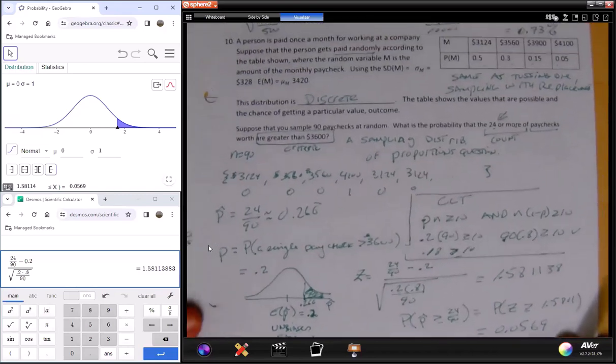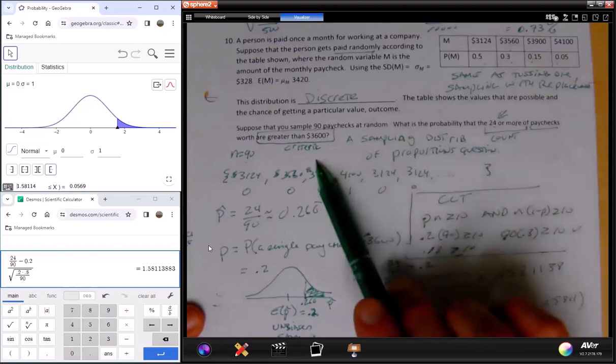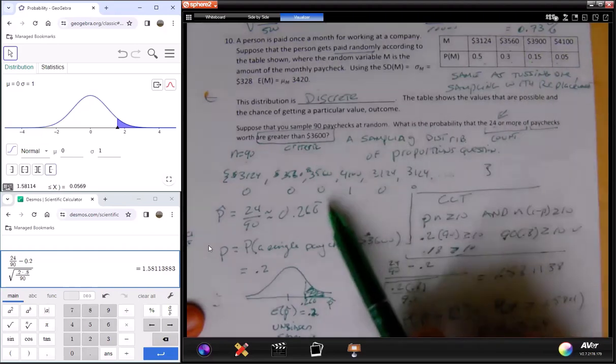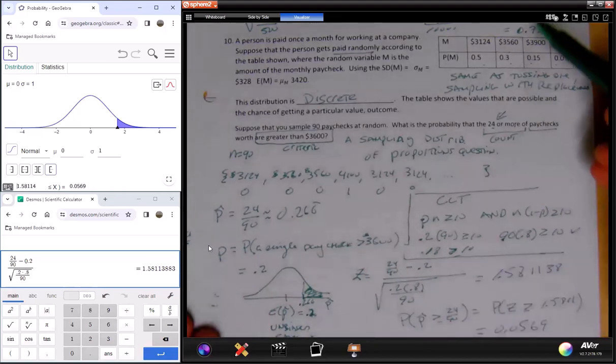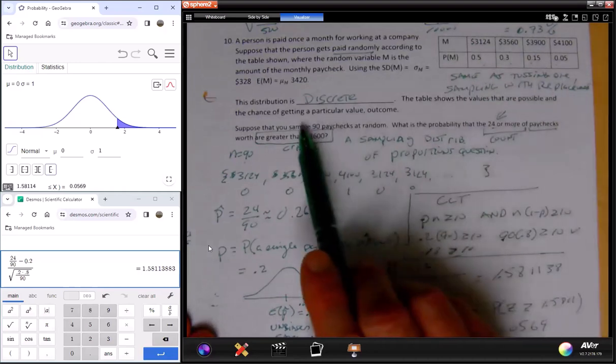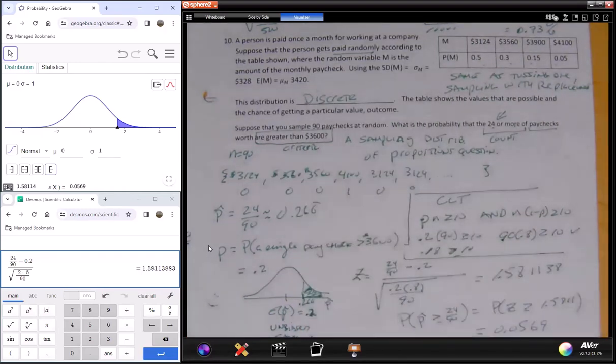What the lesson here is that I had to find my value of p, understand what was happening, and then find the pieces that needed to be found. But notice I had to get that value from this information. And also the question drives the sampling distribution proportion. It's the question. If I see this, I can't assume that I know what I'm about to do. I have to read the question. What is the question? And then that puts me in the right situation.